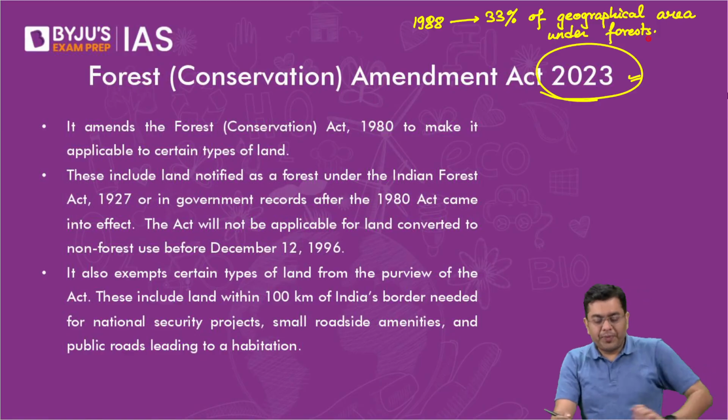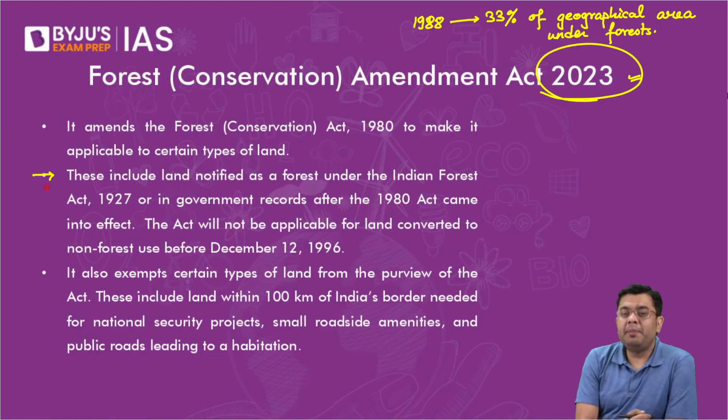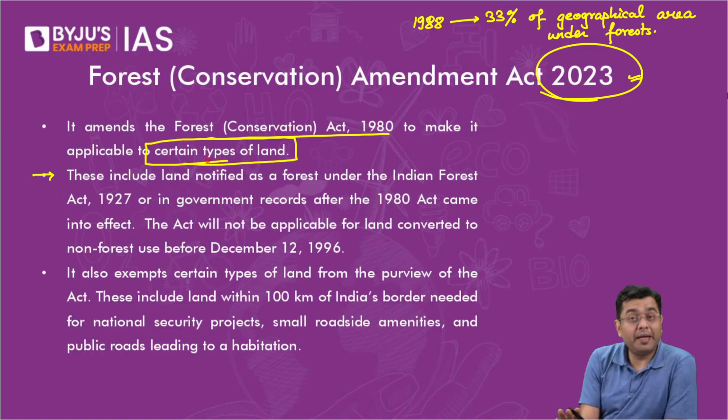For example, this amendment said that the Forest Act will be applicable only to certain type of land. It won't be applicable to all the forest land. So which type of land?